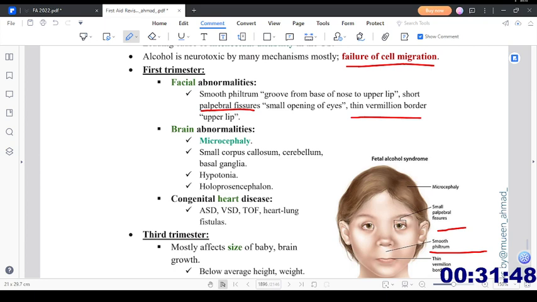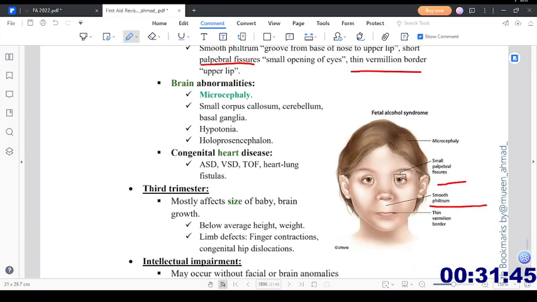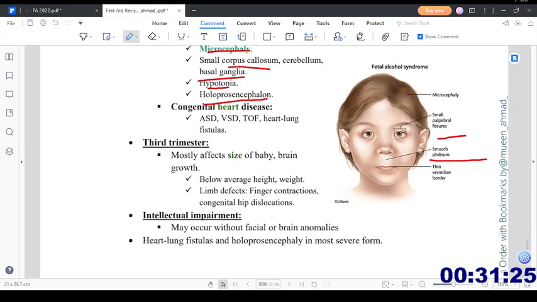As you can see, it is a characteristic picture of a child in which there is a very smooth philtrum and there is a very thin vermilion border. On top of that, there is a very small palpebral fissure as well. Okay. Then brain abnormalities, microcephaly will be there. On top of that, a small corpus callosum, cerebellum and basal ganglia will be there. Hypotonia and holoprosencephaly. Holoprosencephaly, maybe there is a picture of that later on.